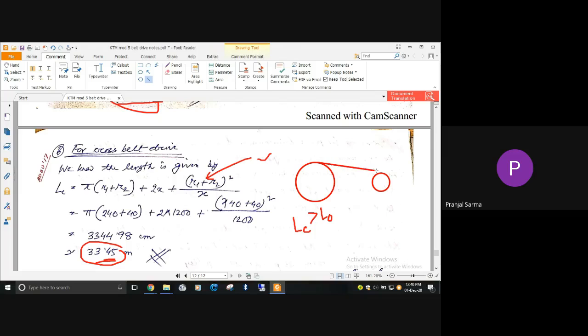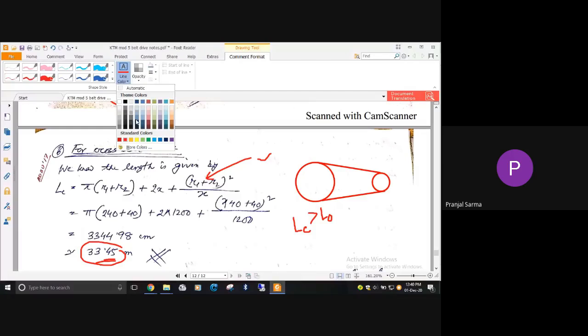It leaves from somewhere here, is wrapped around here, leaves from somewhere here, and is wrapped around here. And cross belting, for the same case, will be something like this.